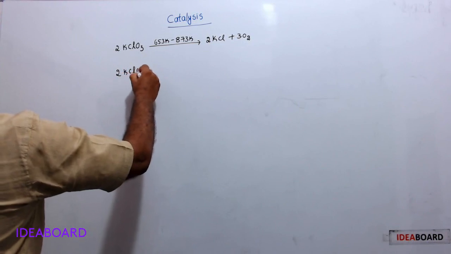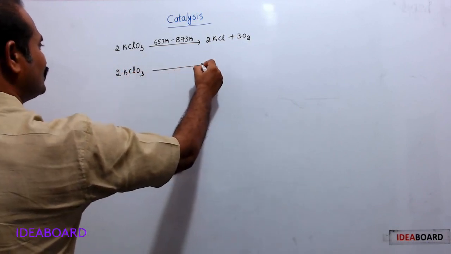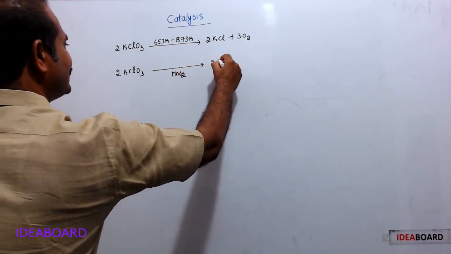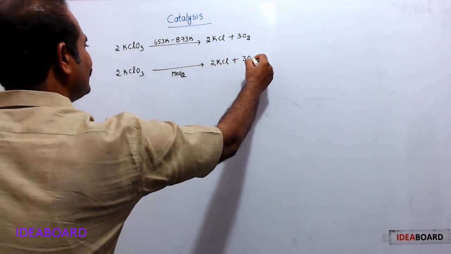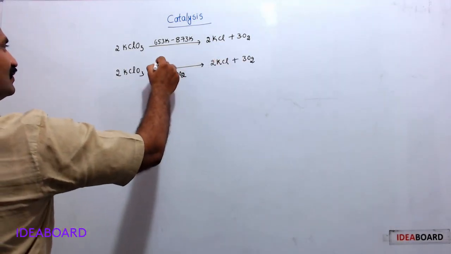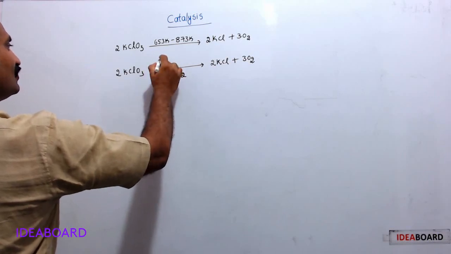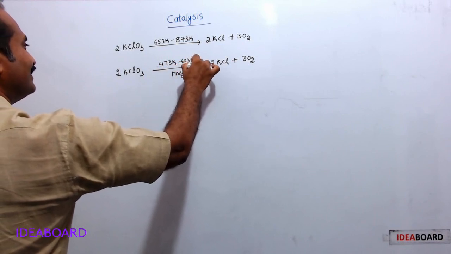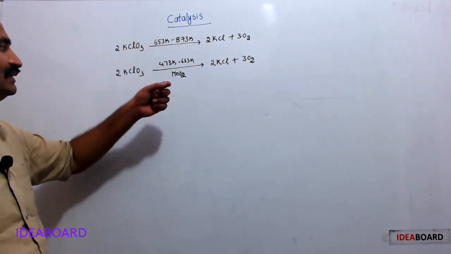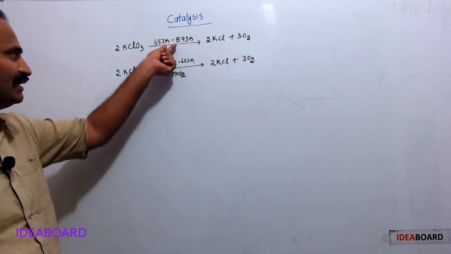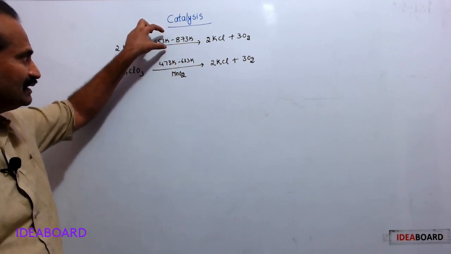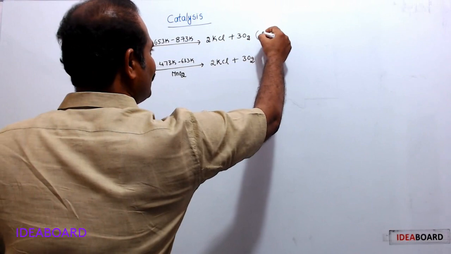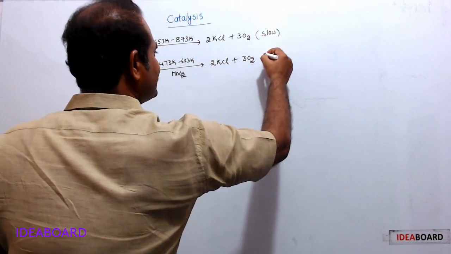Now the same reaction is performed in the presence of MnO2, giving 2 KCl plus 3 O2. Now a relatively low temperature is required, 473 Kelvin to 633 Kelvin. Compare these two. Here MnO2 is present, here MnO2 is absent; here high temperature is maintained, here low temperature. Moreover, the first reaction is relatively slow, the second reaction is fast.